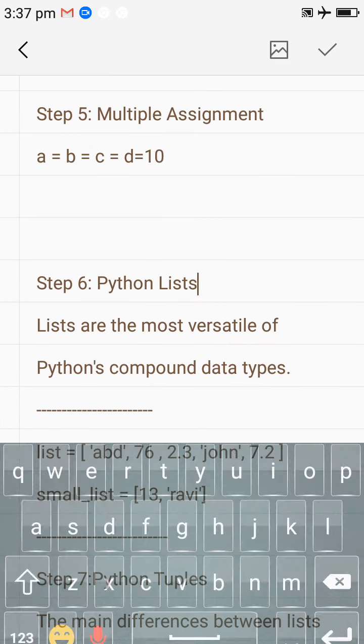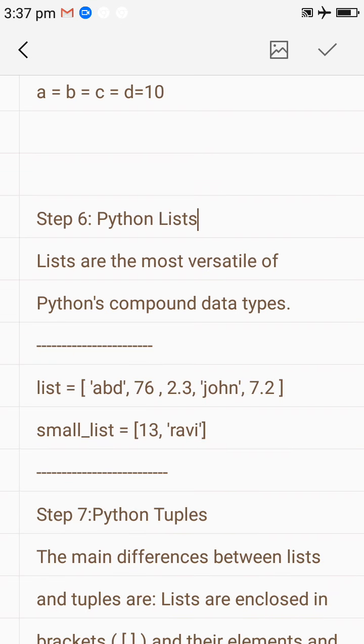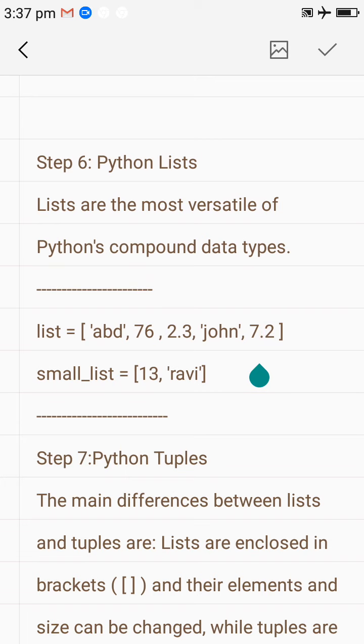Step number 6. Python list. Suppose you want to use more than one value in your program. For that we have the concept of a list. A list is similar to an array, but in a list we can use different kinds of values, while in an array we use the same kind of values. Suppose we want to use an integer array, then only integer values can be assigned, but in a list you can assign every kind of value. Here we have taken a list: abd is a character string, 76 is an integer, 2.3 is a float, John is again a string, 7.2 is a float. So in this way we can use every kind of value in a list. I hope you understood the concept of list.